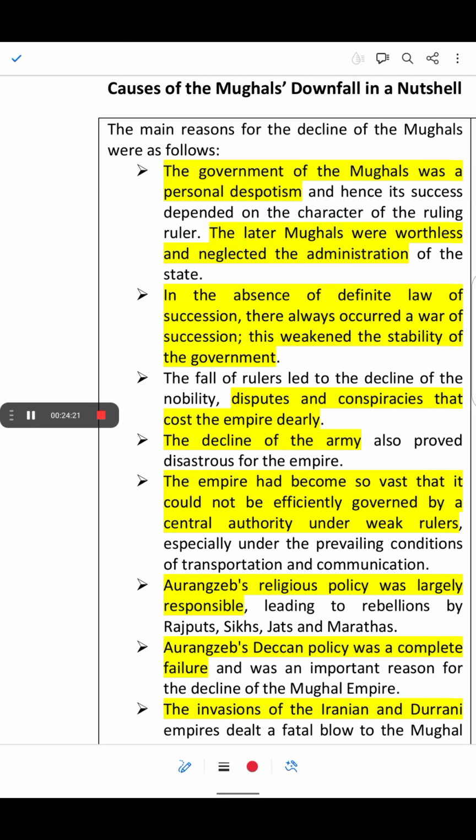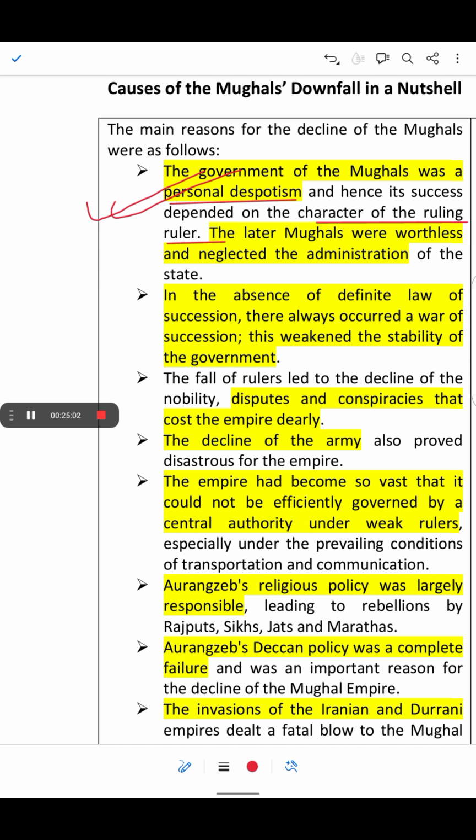The government of the Mughals was a personal despotism. Despotism means a single ruler would have complete authority to make decisions without seeking others' views. The ruler would make decisions whether right or wrong, and hence its success depended on the character of the ruling ruler.